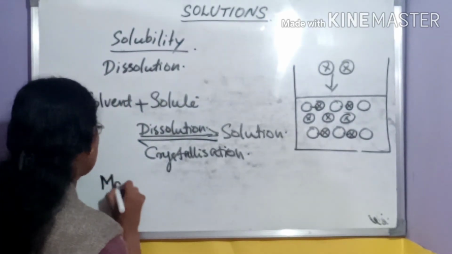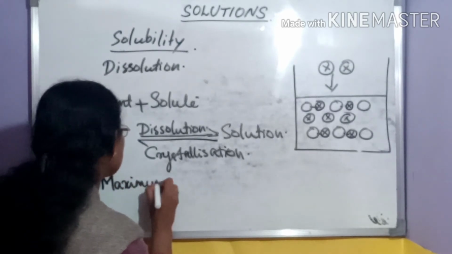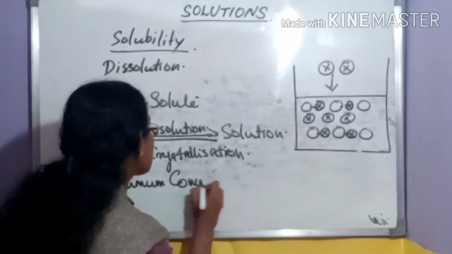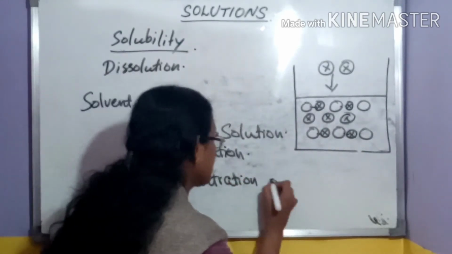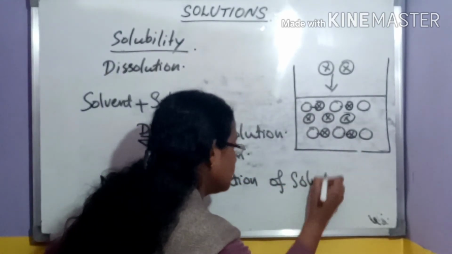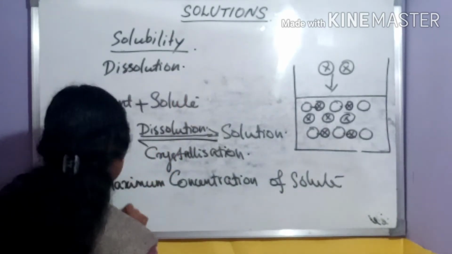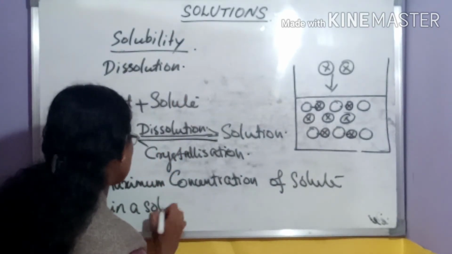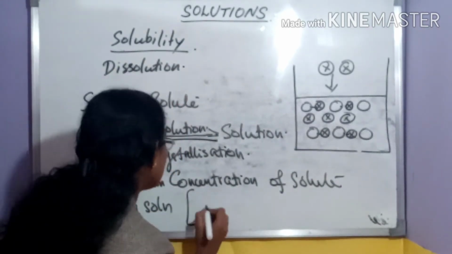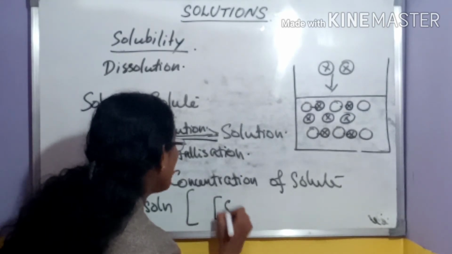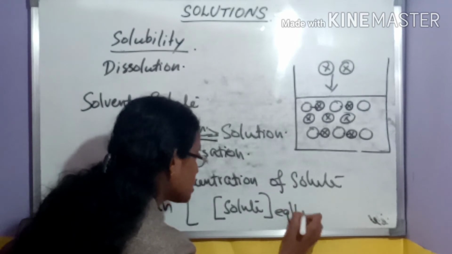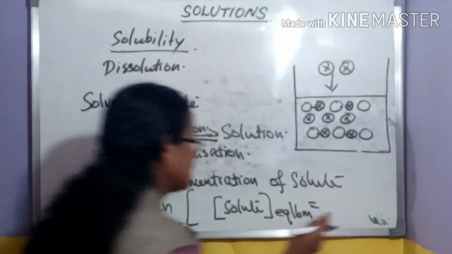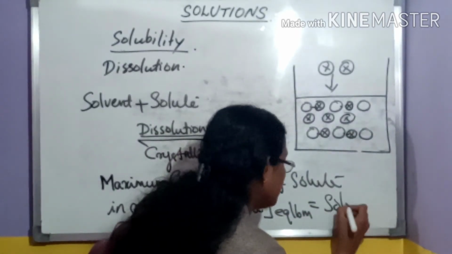The maximum concentration of solute in a solution. Otherwise, we can say that the concentration of solute at equilibrium is known as solubility.